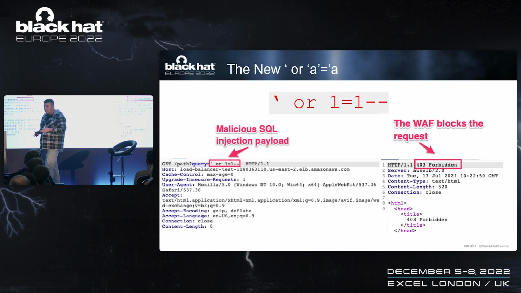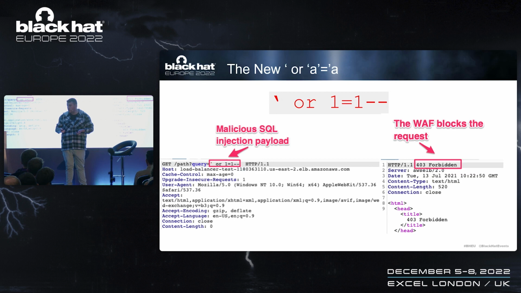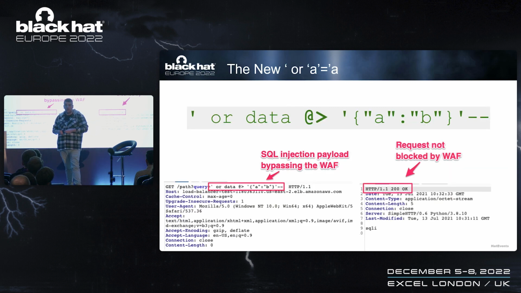And when we go back to our setup, we tried a good old-fashioned tag or A = A or 1 = 1, and of course we get blocked because the WAF knows this payload and can immediately flag it as malicious. But when we try our new JSON-based syntax, we can see that the request passes by. And that's because the WAF doesn't know how to parse our new syntax. And it just decides, yeah, that's not SQL. It can't be SQL, so I'll let the request slide by.